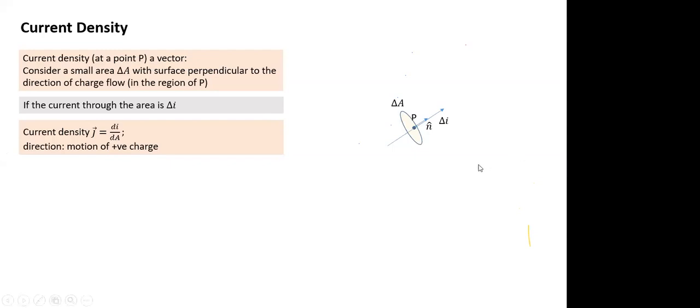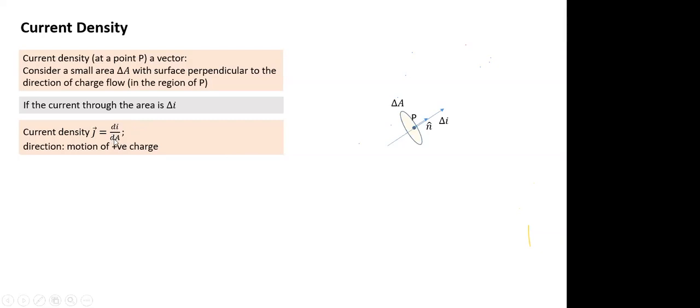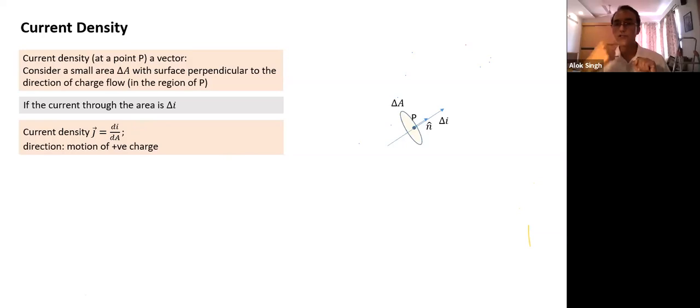If you make it larger, then it won't represent charge flow. I want to measure current density near the point P only, so near the point P I make the area as small as possible. And that's why we write J as di by dA. Then only it represents the charge flow in that area, even if the current is different in different parts. That's the definition of current density.